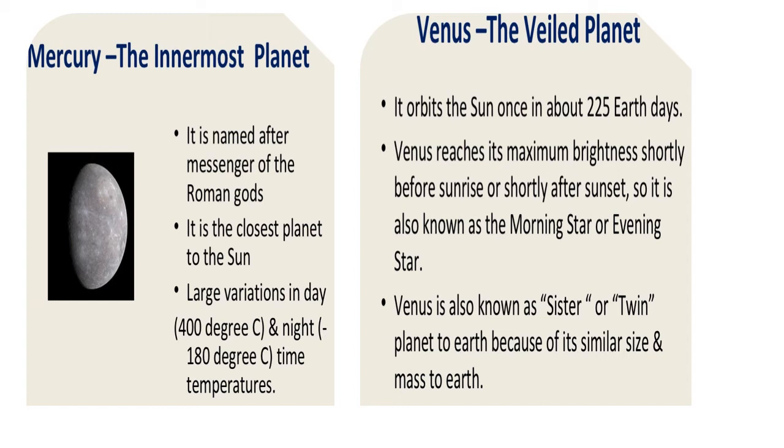Twin means twin brothers, twin sisters who are born together and who resemble each other. Similarly, Venus is twin to Earth because the size of Venus and Earth are the same. So we call it the twin planet. Now, which is the twin planet of Earth? Venus. Okay.